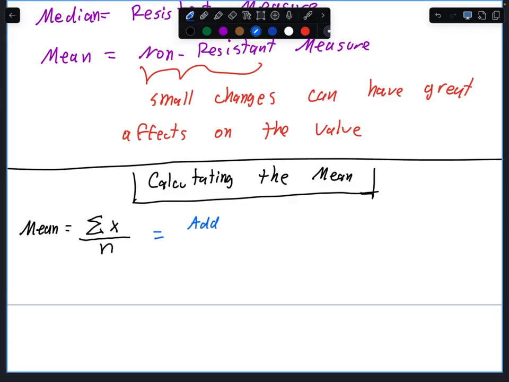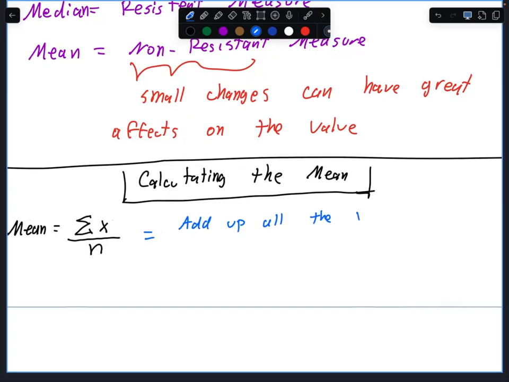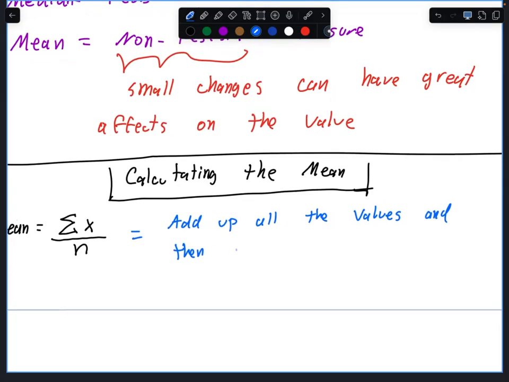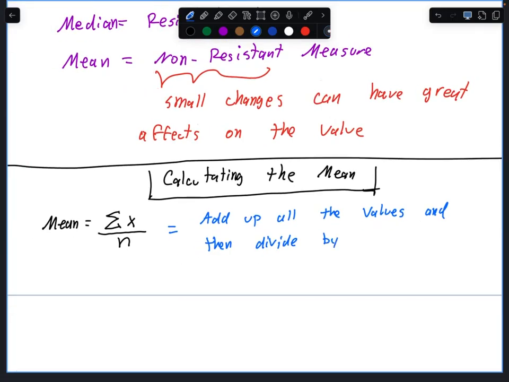What this means is to add up all the values, which are the x's, and then divide by the amount of values. N. What does the lowercase n represent in statistics?